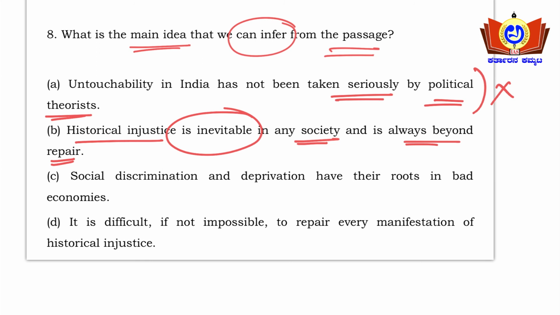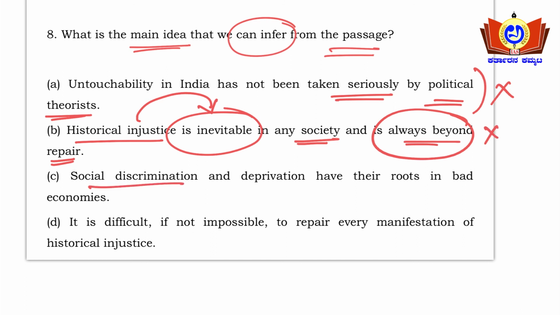No, actually, the passage says that it is offering resistance to repair, not that it is always beyond repair, and historical injustice is not inevitable. There are corrections to be made, but it is offering resistance, friends. So option B is also wrong here.